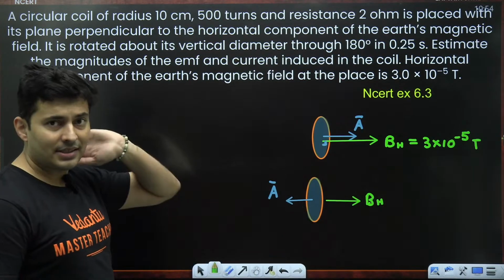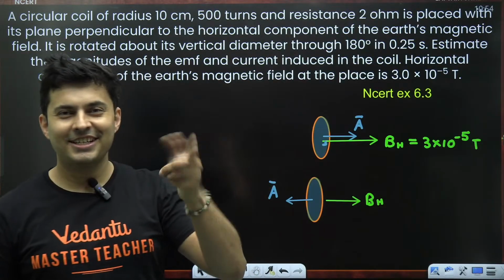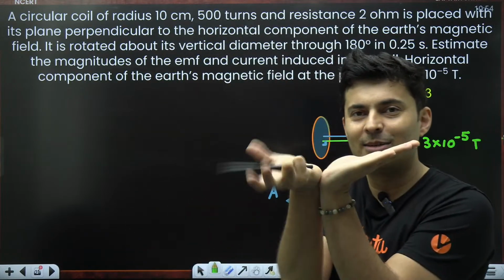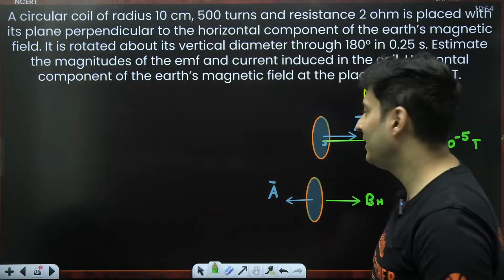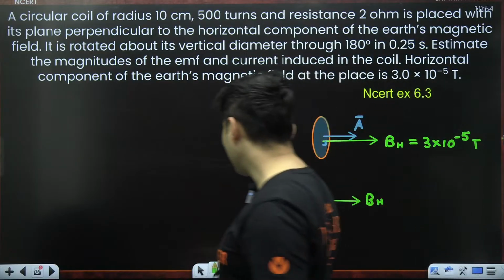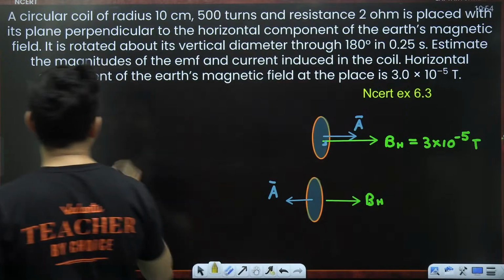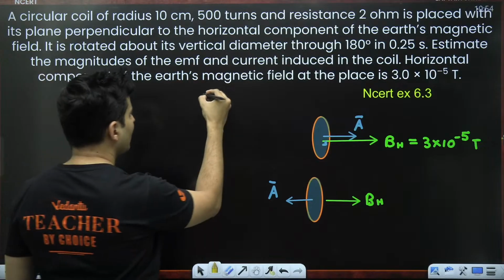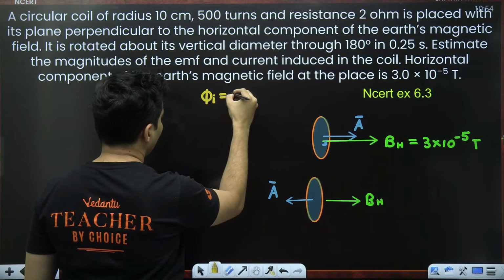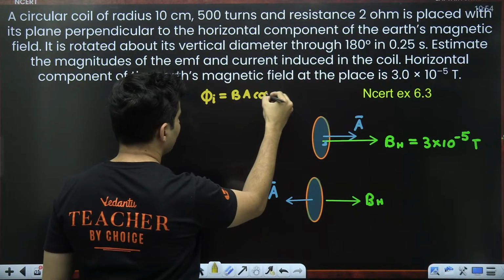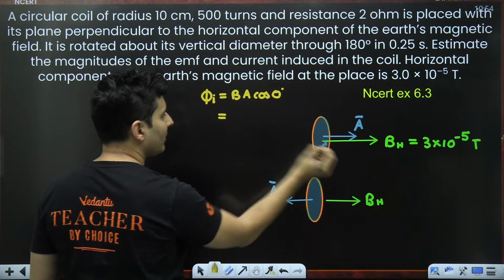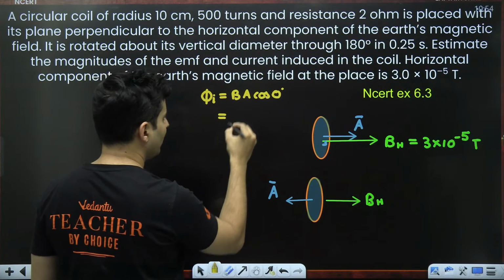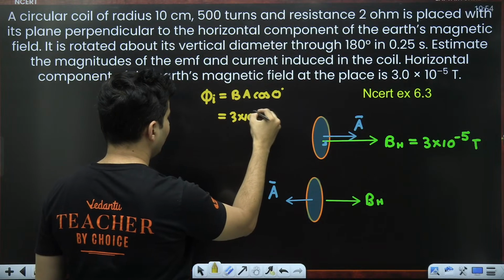So in this process, theta has changed. The angle between the area vector and the magnetic field has changed because the coil was turned by 180 degrees. So the area vector also has turned by 180 degrees. So obviously flux change has happened. Let's calculate the initial and the final flux, and then we can find the magnitude of the EMF and everything else. If you ask me what is the initial flux, it is BA cos 0. Why 0? Because it is 0 degrees. Cos 0 is 1. The magnetic field is already mentioned, 3 into 10 to the power minus 5.